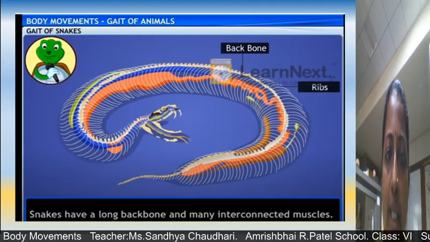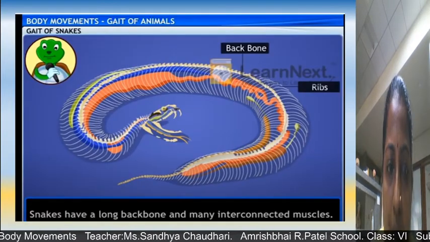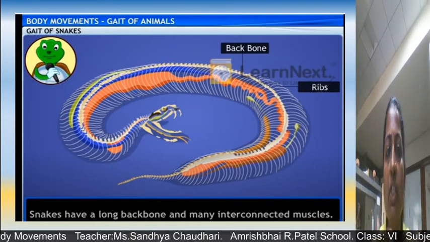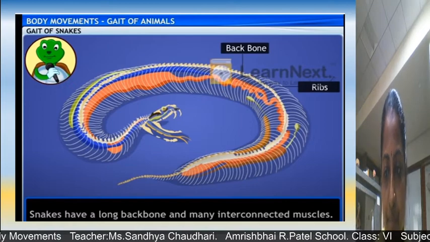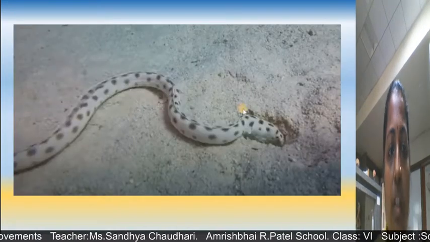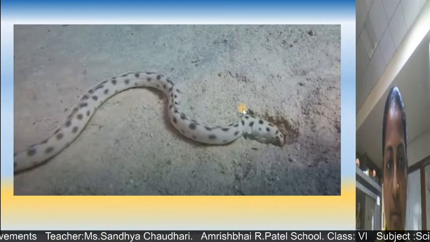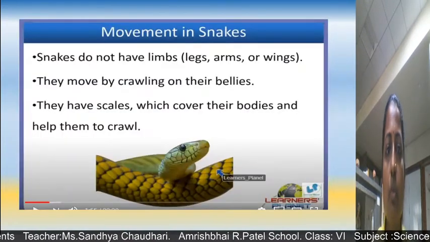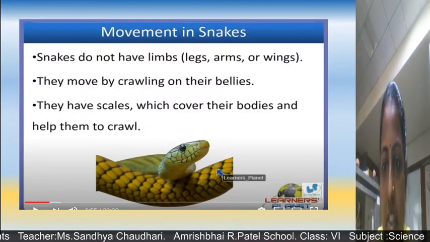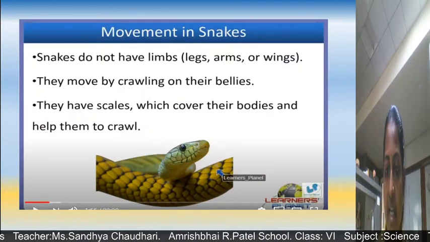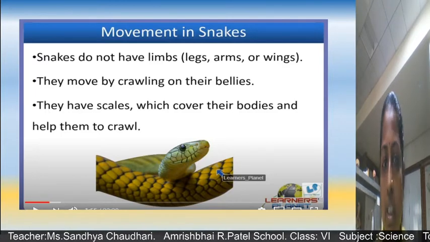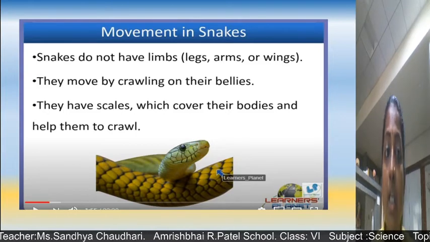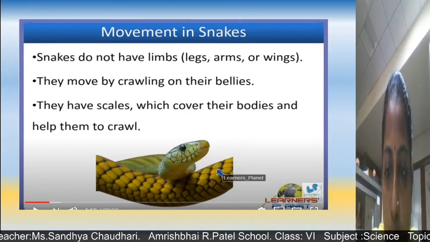Here you can clearly see the diagram, a backbone is there and ribs are also there and muscles are also connected. So snakes have a long backbone and many interconnected muscles. Here you can see, children, the snake is moving in a loop. This is a loop. Okay. So snakes do not have limbs, I mean, just like we have legs and hands. Snakes don't have any limbs, meaning legs, arms, no wings. They move by crawling on their bellies.